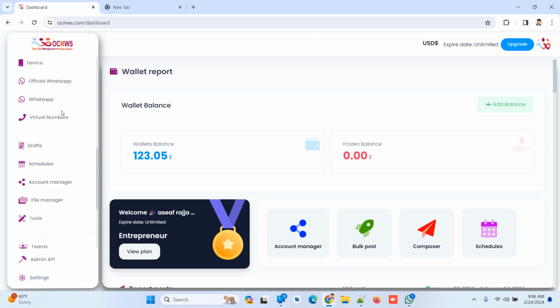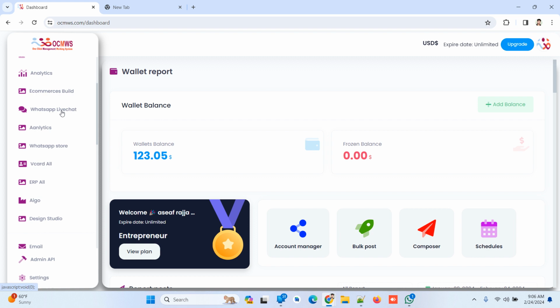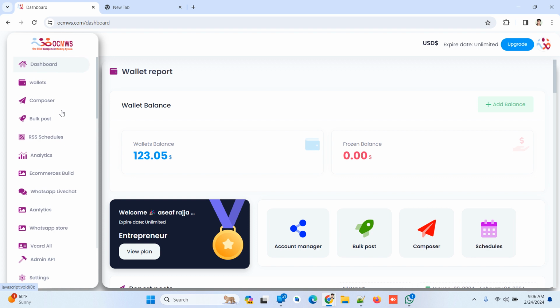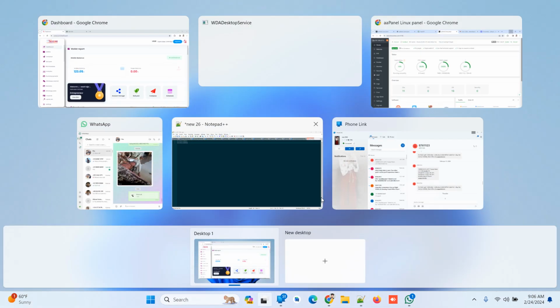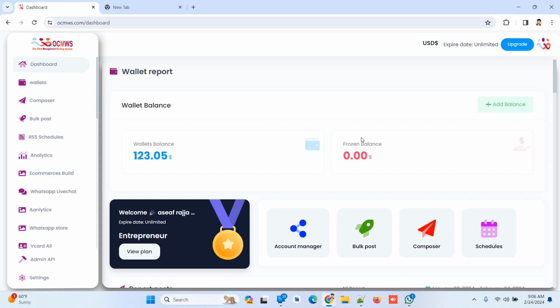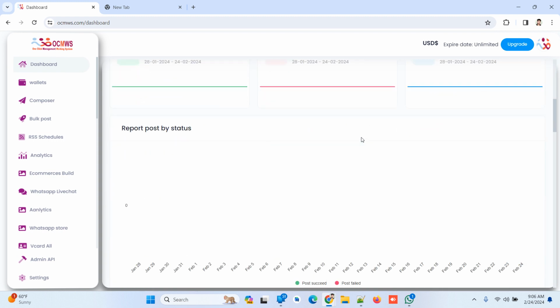Today we are discussing the new features that we built, and trust me, you will like them. Our system has changed in everything.